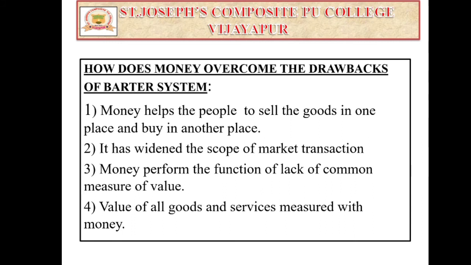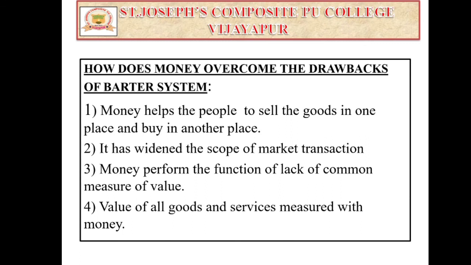And third one, money performs the function of a common measure of value, which was lacking in the barter system. As you know, the barter system does not have the function of a measure of value, so money provides a common measure of value and also determines the price of products.